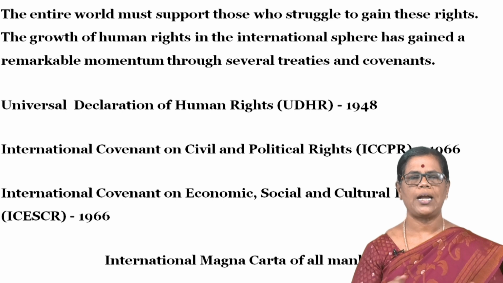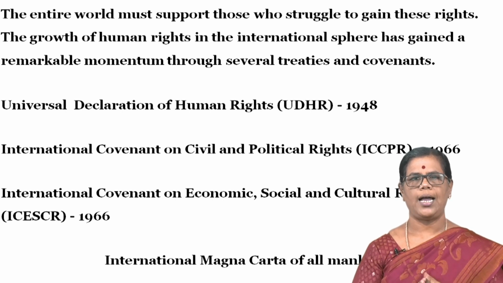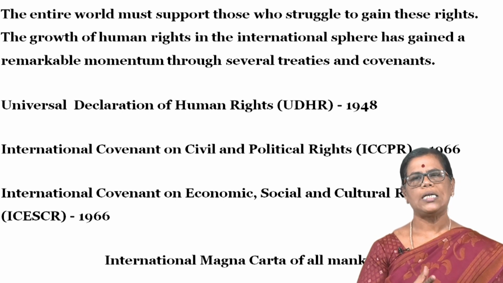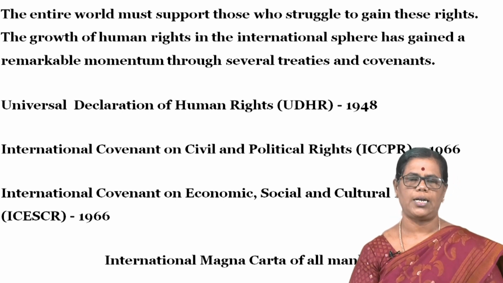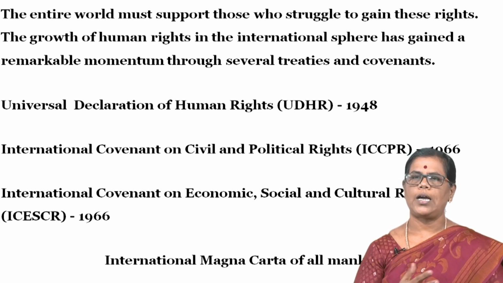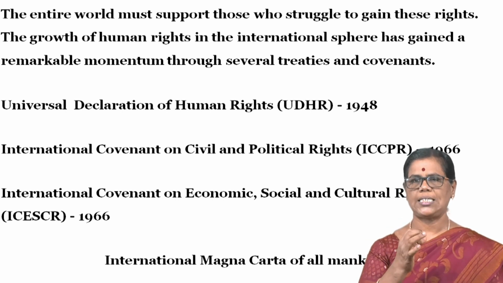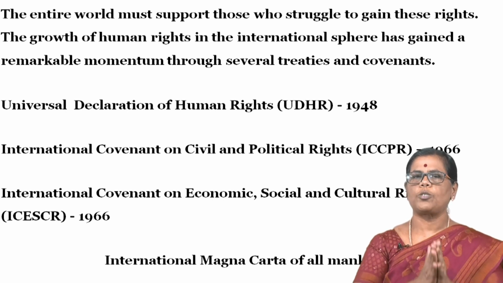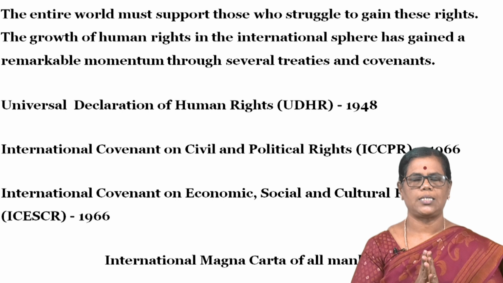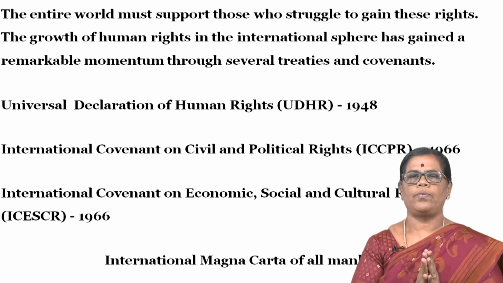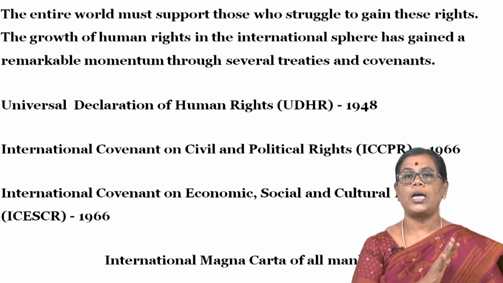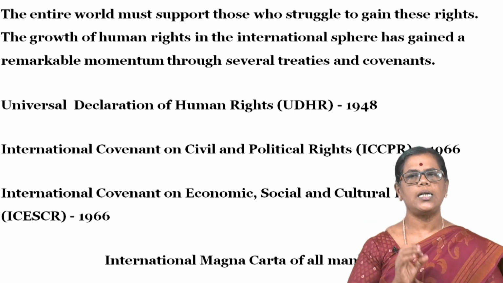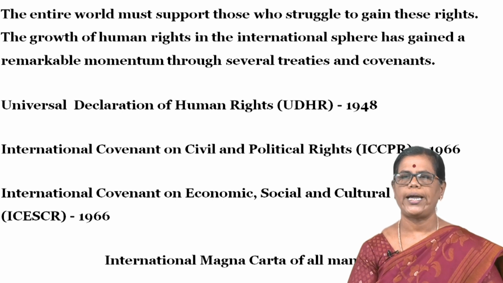The growth of human rights in the international sphere has gained a remarkable momentum through several treaties and covenants. The UNO, that is the United Nations Organization, had as its main aim to protect human rights at all times. So they adopted the Universal Declaration of Human Rights on December 10th, 1948.